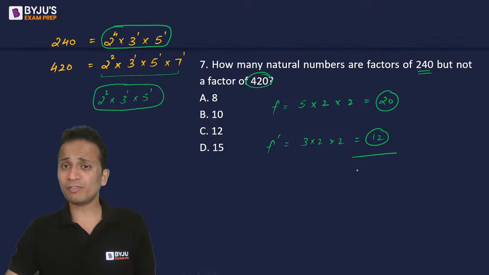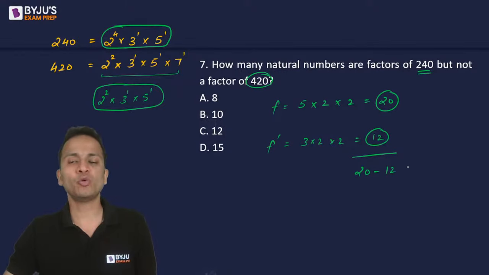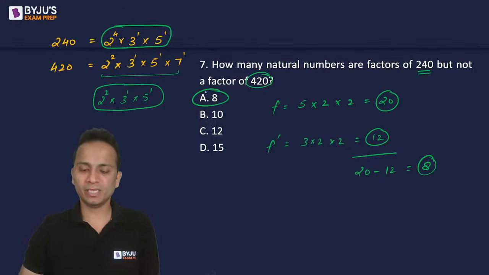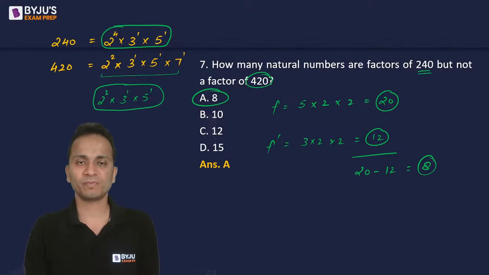So the number of natural numbers which are the factors of 240 but not the factors of 420 will be 20 minus 12, that is 8. So 8 will be the correct answer for this question.